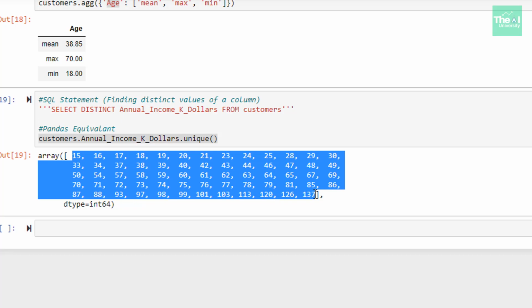So let me ask you a question from today's video. How can we select only a subset of columns in pandas operations?